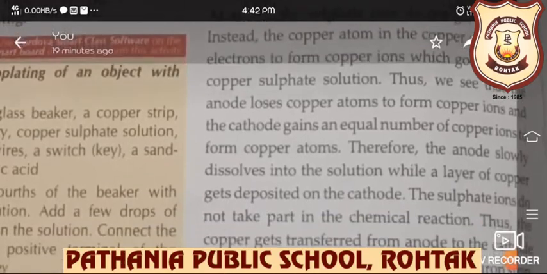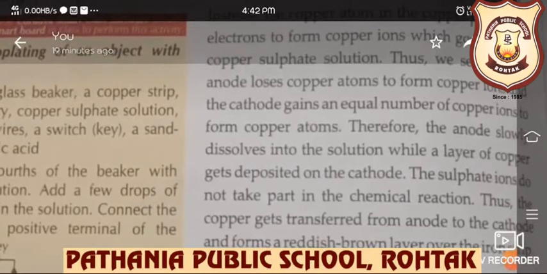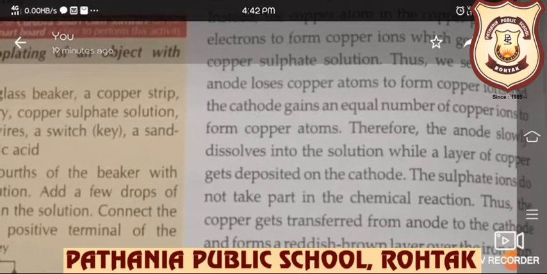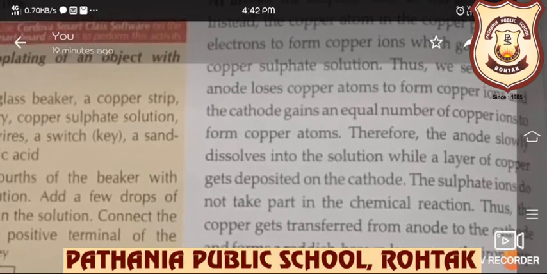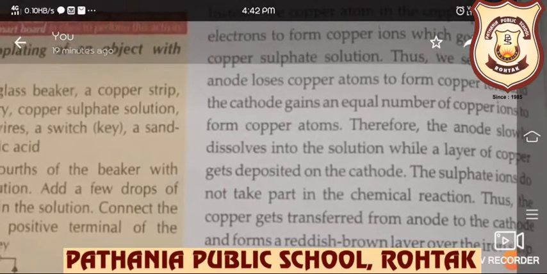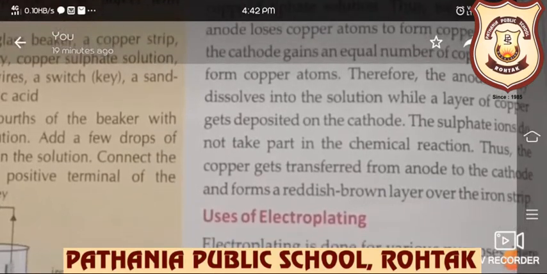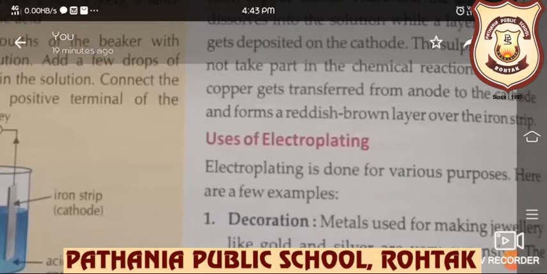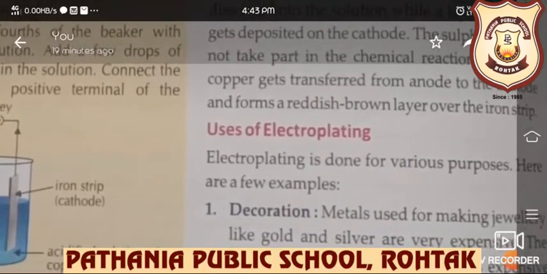Thus, we can see that the anode loses copper atoms to form copper ions, and the cathode gains an equal number of copper ions to form copper atoms. So therefore the anode slowly dissolves into the solution while a layer of copper gets deposited on the cathode. The sulfate ions do not take part in the chemical reaction. Thus copper gets transferred from the anode to the cathode, forming a reddish brown layer on the iron strip.